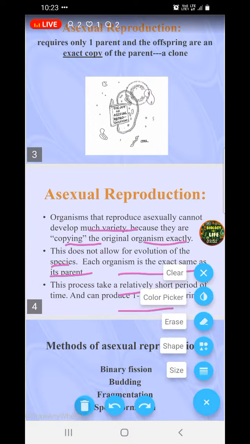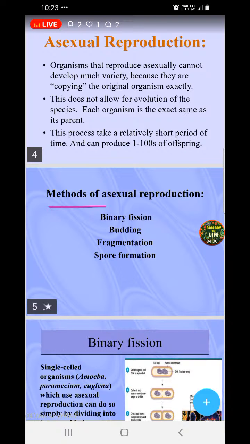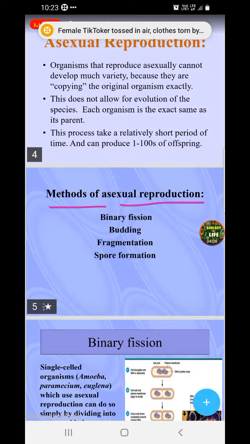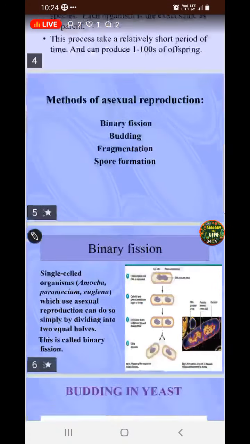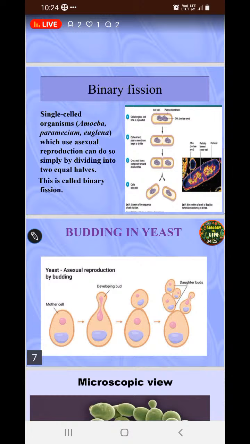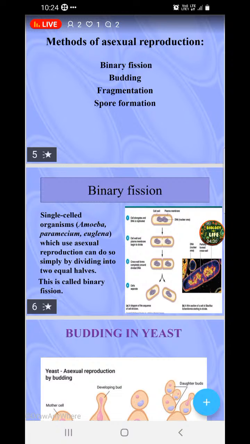Let us learn some of the methods of asexual reproduction that you come across in your class 11th botany. I'm talking about unit 3, I guess. Here you can come across binary fission, budding, fragmentation, and spore formation. Let us learn each one by one. Let us start with binary fission. Might be you have learned about all this in your lower classes, right? In your 10th class also, in the reproduction chapter, you might have learned about this binary fission.